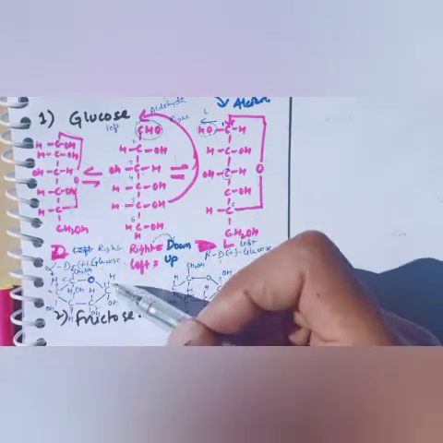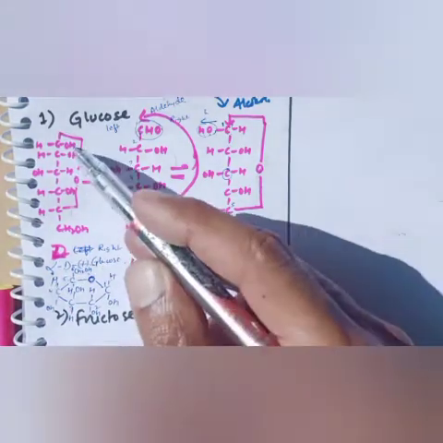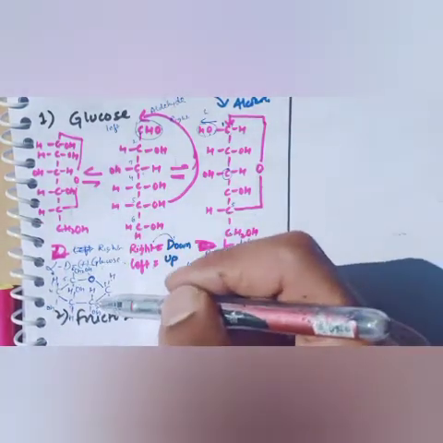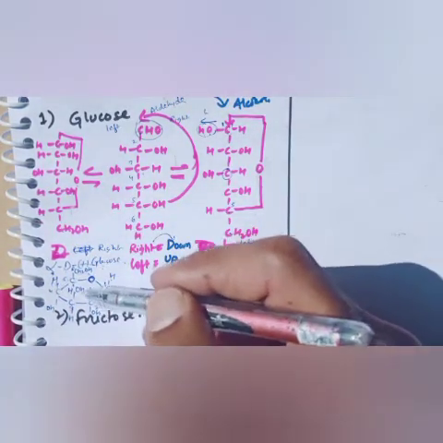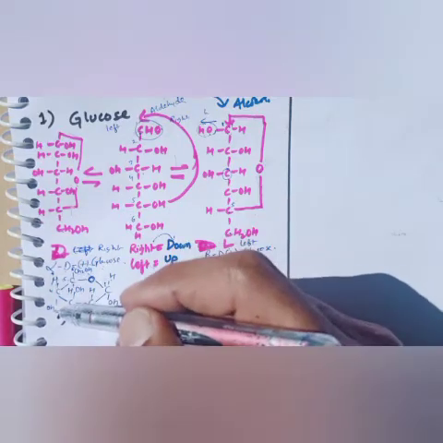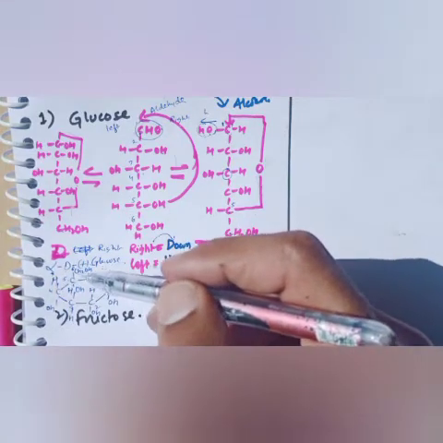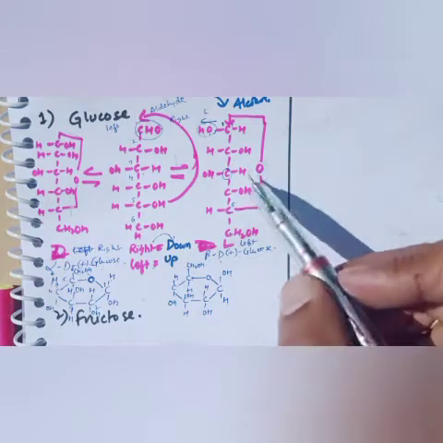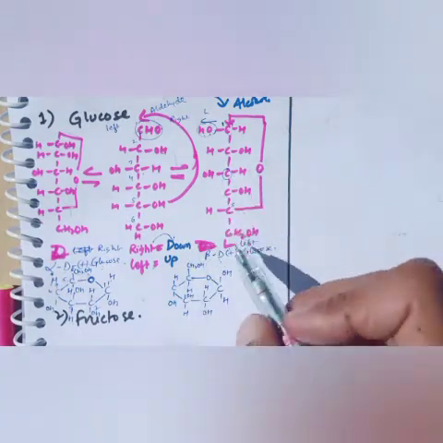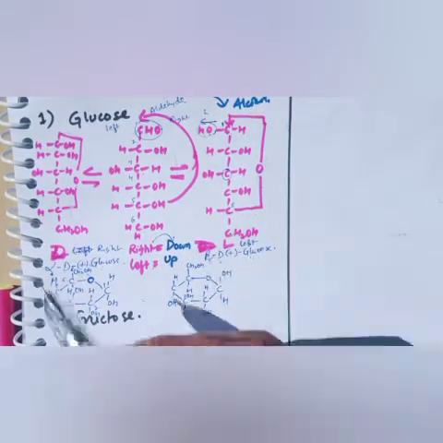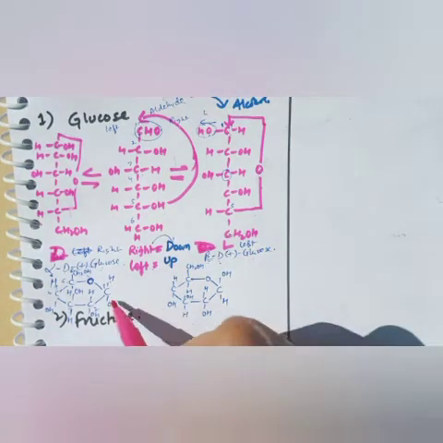C1: the first H is on the left-hand side, so that will be up. OH is on the right-hand side, so that will be down. Second H will be up, OH down. OH up, H down. H up, OH down. Similarly CH2. Then in the second, when there is beta, the only difference is this OH.